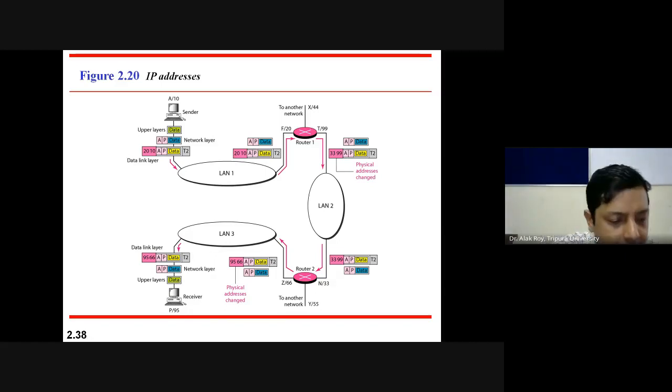So is this clear? This figure looks complex, but if you understand this, it will be easy for you. The concept will be clear.